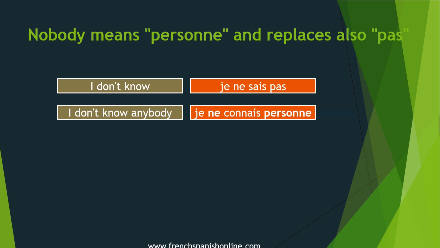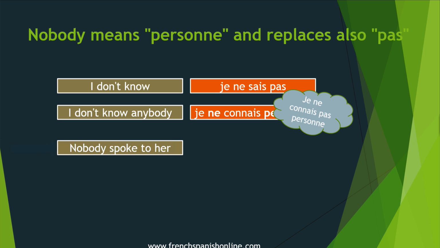If you don't remember the difference between the verb savoir and connaître, there is a video about it. So here we say je ne connais personne and we keep the ne at the first part of our negation. Of course, we don't say je ne connais pas personne. No, it is not French.